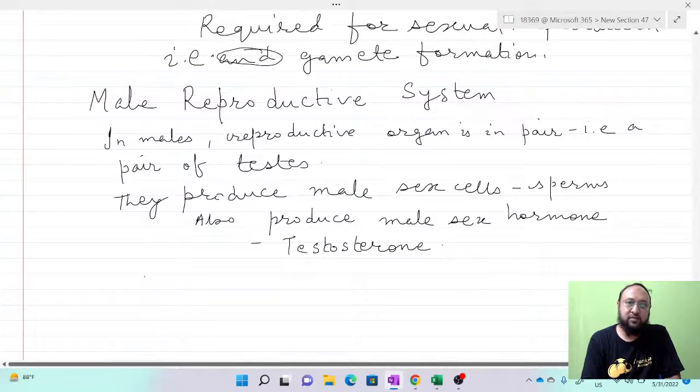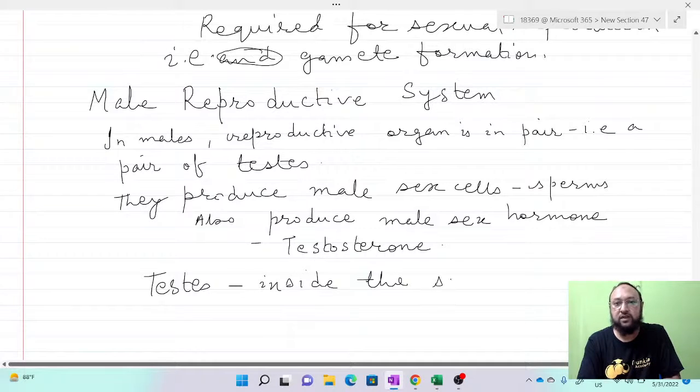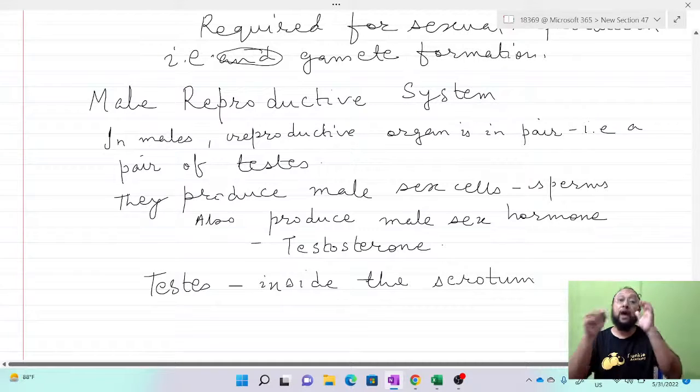So testes are present inside the scrotum or scrotal pouch, which is outside the abdomen.